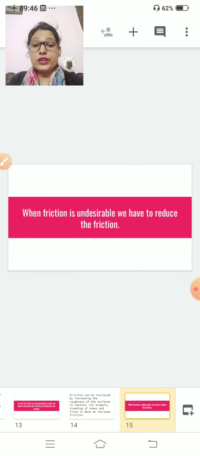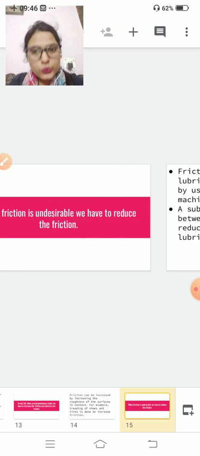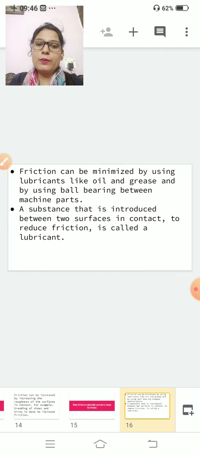Now when friction is undesirable, you have to reduce the friction, in simple language you want to decrease the friction. How can you decrease the friction? Friction can be minimized by using lubricants like oil and grease, and by using ball bearings between machine parts. Clear? If you want to minimize the friction, there are different types of material you can use, like lubricants, oils and grease.